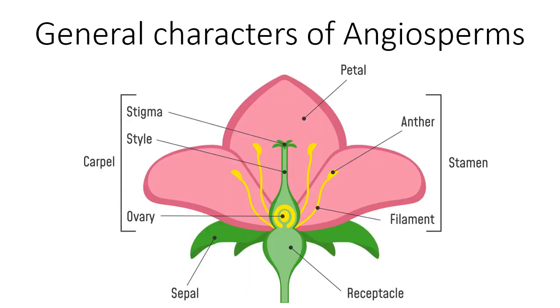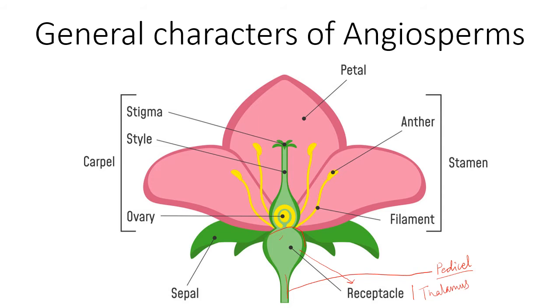This figure is showing the floral characteristics. Here you will see this part. This is actually called as pedicel. This is actually stalk of flower. Then this part is there. Here you will see that is receptacle, that is synonymously called as thalamus.